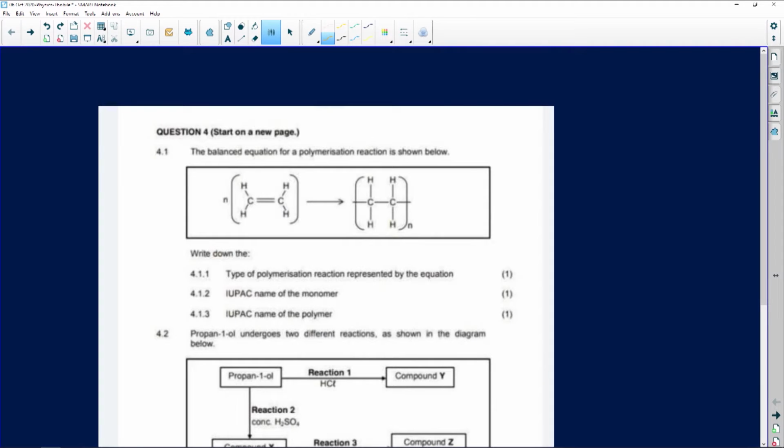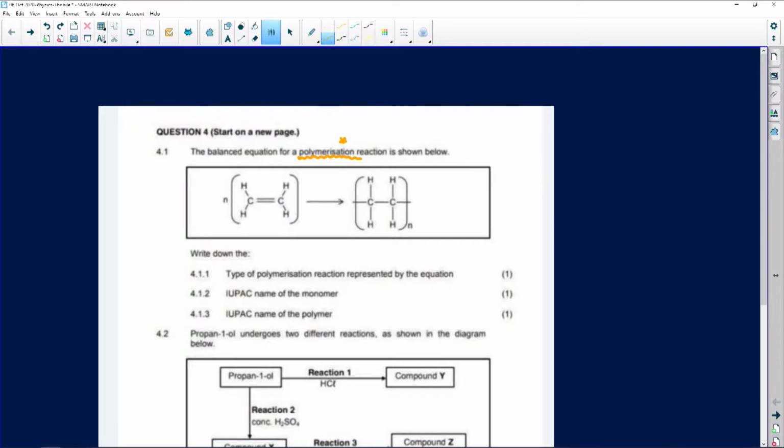So the first question that we have, they've given us a block over here, and it says the balanced equation for the polymerization reaction is below. Now already I must remember, with polymerization or with polymers, there are many chains that are put next to each other. They have broken down double or triple bonds and made them single chains, because poly means many, right? So that's already polymerization. Another thing I can see, the n here already shows me that I'm talking about polymers. I'm seeing another n there.